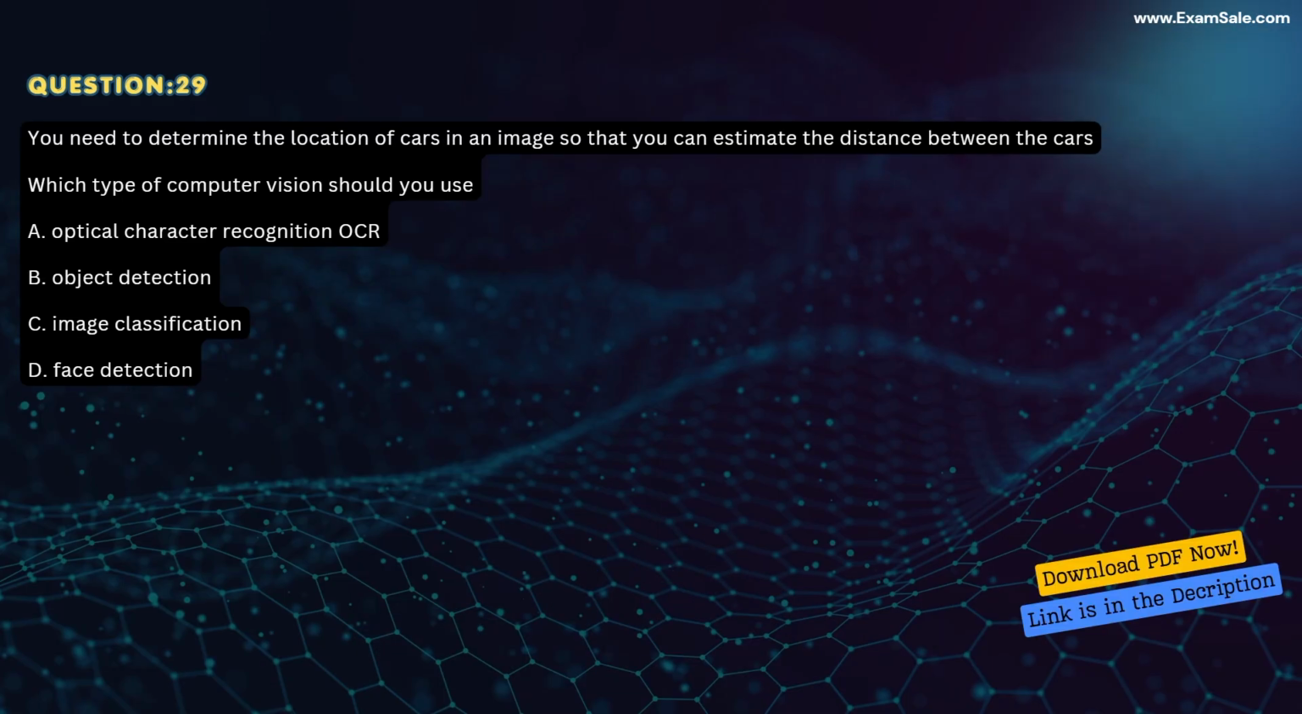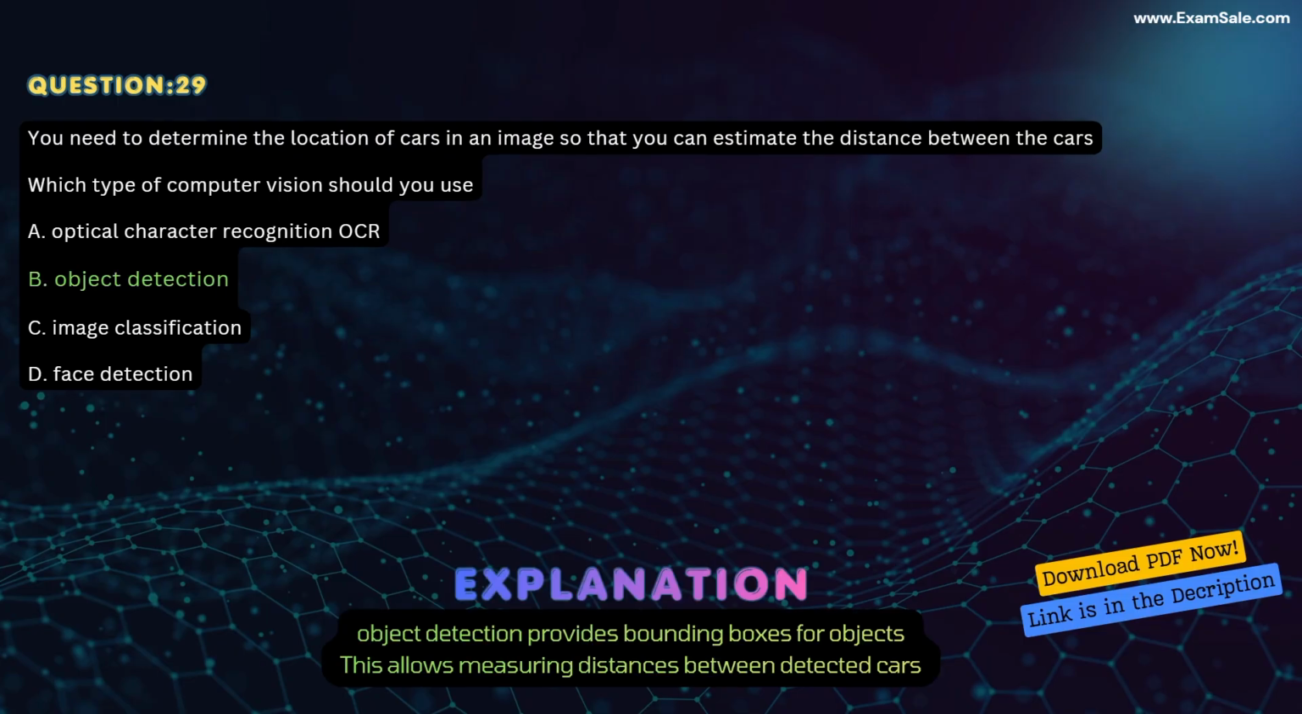Question 29. You need to determine the location of cars in an image so that you can estimate the distance between the cars. Which type of computer vision should you use? A. Optical character recognition (OCR). B. Object detection. C. Image classification. D. Face detection. Correct answer B. Object detection. Explanation. Object detection provides bounding boxes for objects. This allows measuring distances between detected cars.